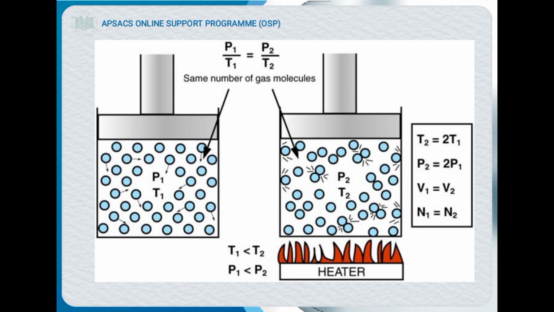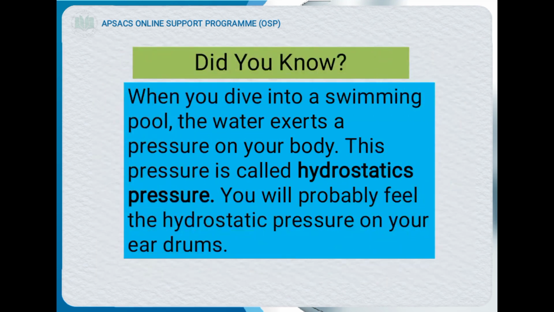If in this diagram we double the temperature, meaning T2 is equal to 2 T1, then the pressure will also double, and the volume of both will remain the same, V1 and V2 are equal.